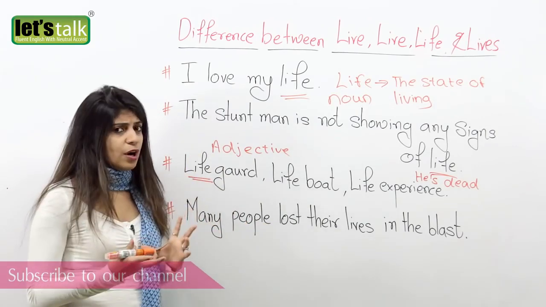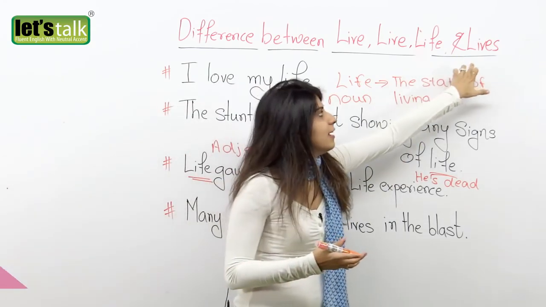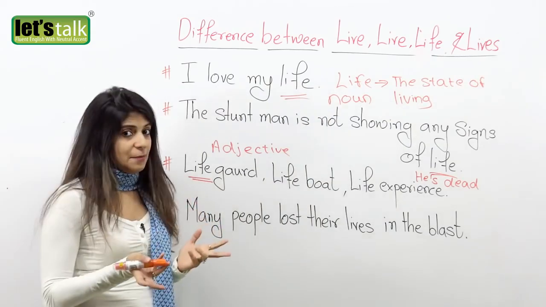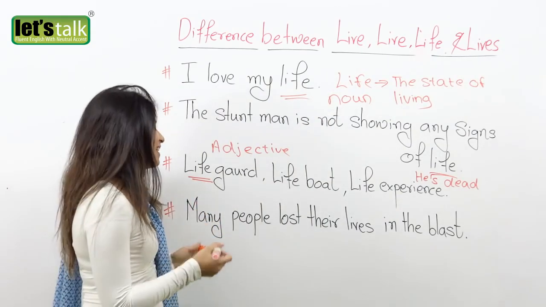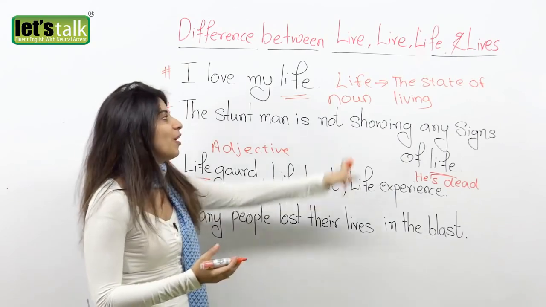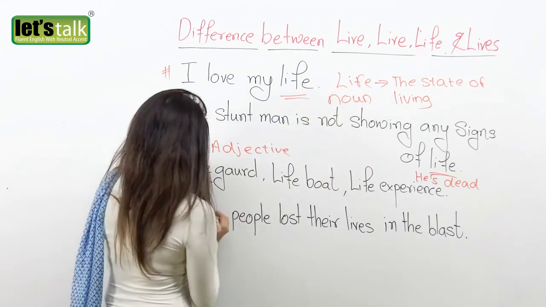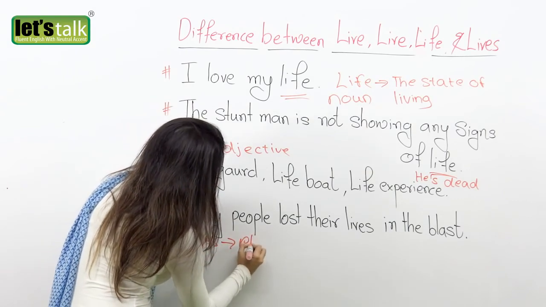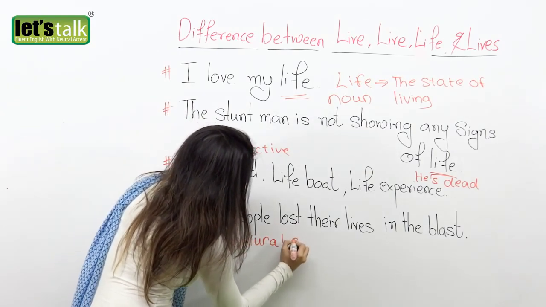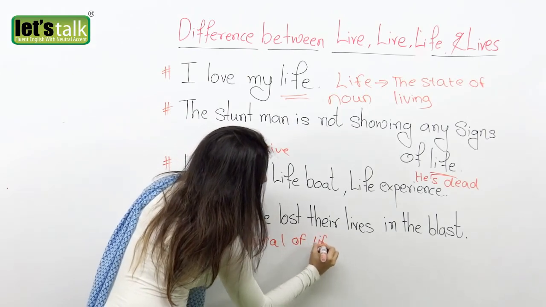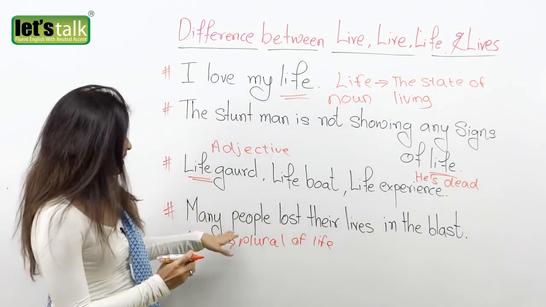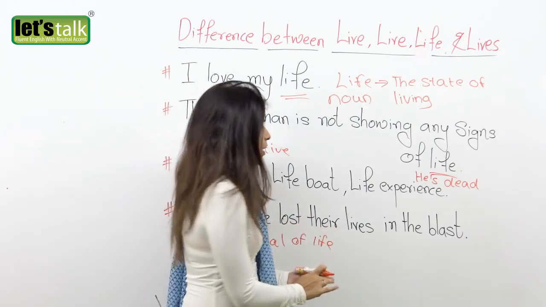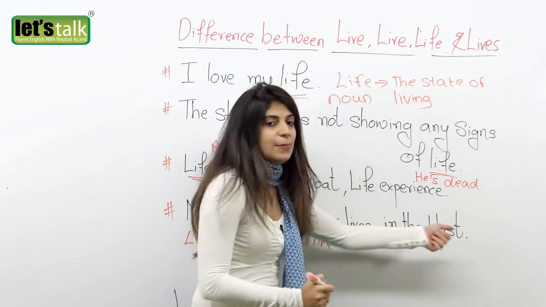Now there's another word, which is lives. What does that mean? It is the plural form of the word life. Let's look at an example to understand this better: Many people lost their lives in the blast.